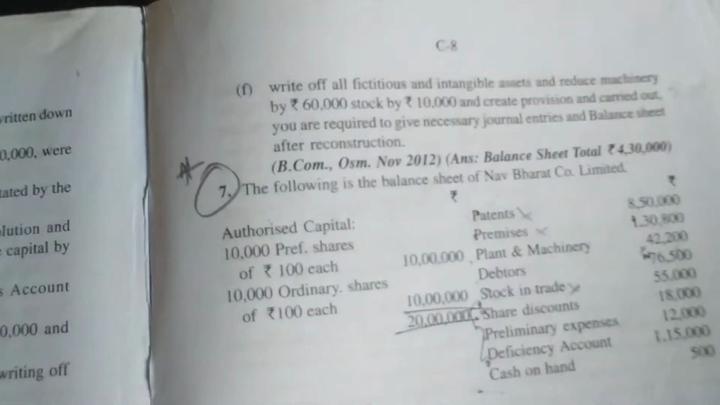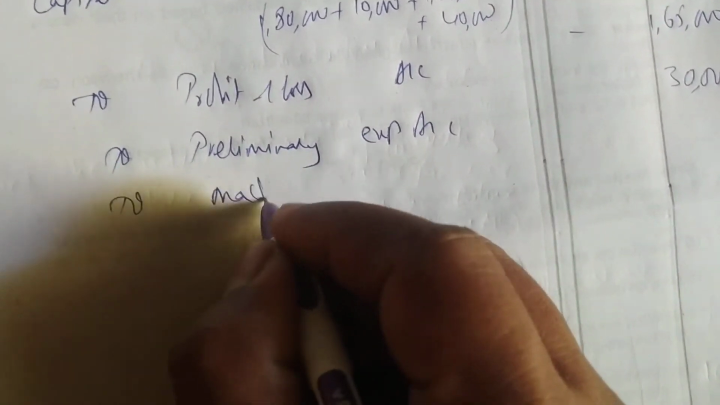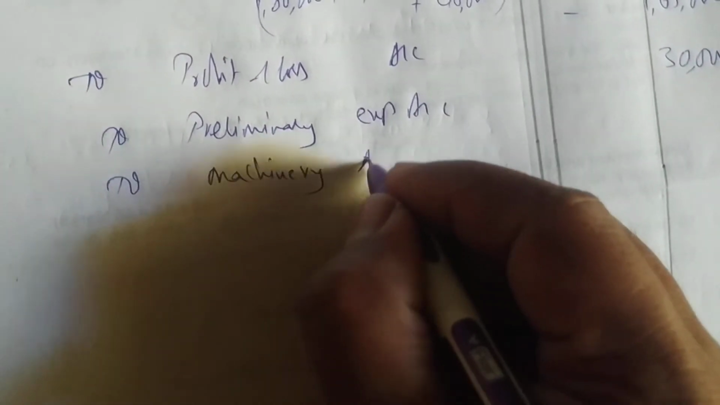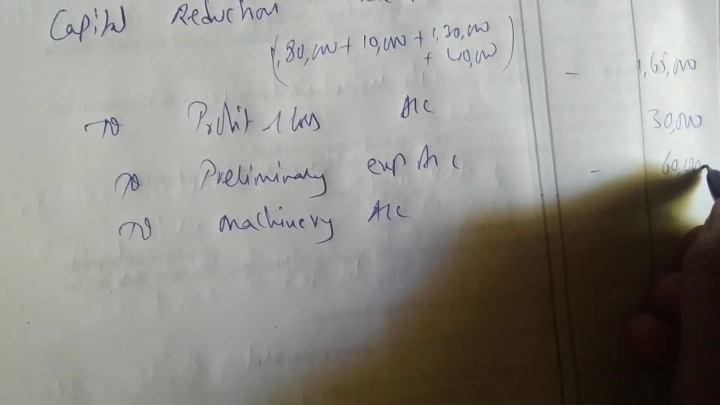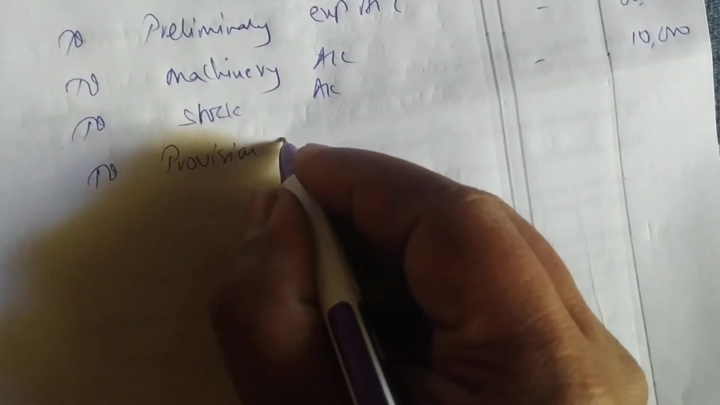Next, reduce the value of machinery by 60,000. To machinery account, how much? 60,000. Done. Next, what is he saying? Stock by 10,000. Stock also we have to reduce. To stock account, 10,000. Next he is saying create a provision of rupees 5,000. To provision on debtors. The provision will always be for debtors. The amount is not given, so you have taken 5,000. Done.